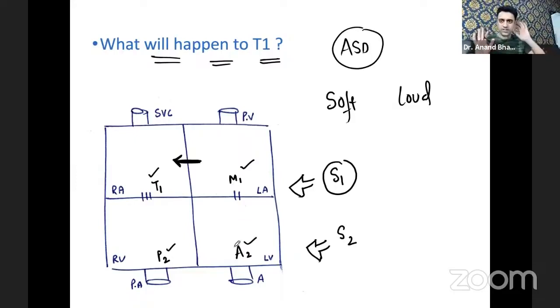Do you know this much basic? Are you able to understand what I'm trying to say? S1 and S2 are the first heart sound and second heart sound. The first heart sound is because of closure of the tricuspid and mitral valves, whereas the second heart sound is because of the closure of the pulmonary and aortic valves. Now the question is, in atrial septal defect, will T1 be very loud or very soft? The students are answering this question. Let's see if anyone can get a right guess.